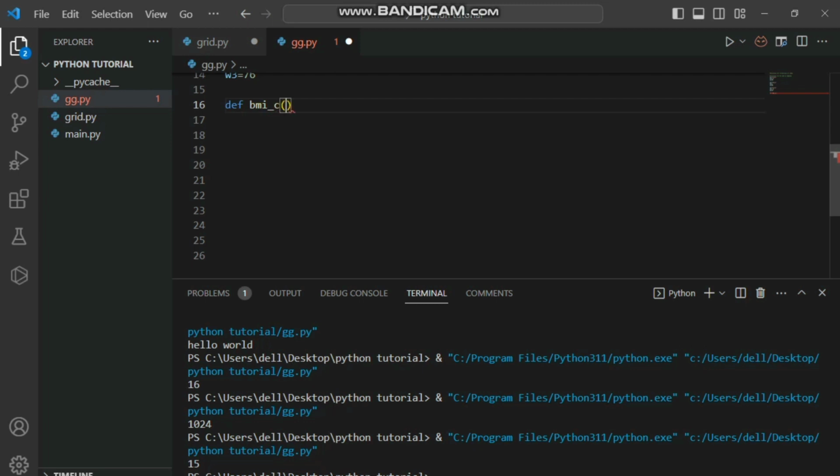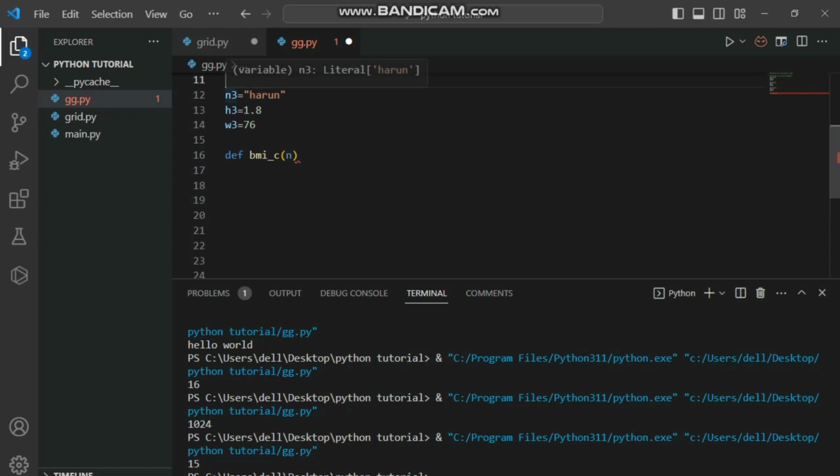Then I'm going to give the parameters right here. As you can see, we have n for name, h for height, and w for weight. So I'm going to give n for name, then h for height, then w for weight. After defining our function, I now want to calculate the BMI.